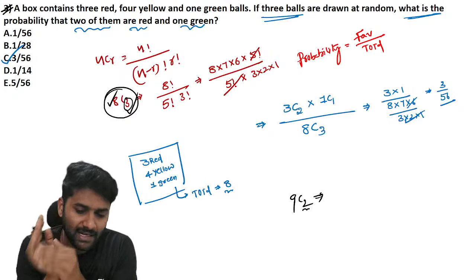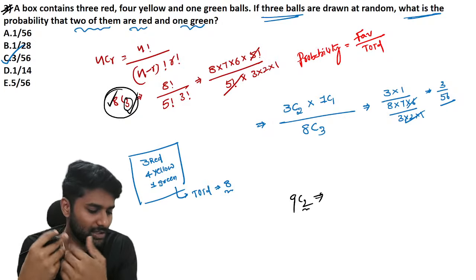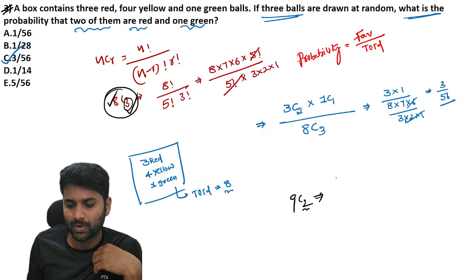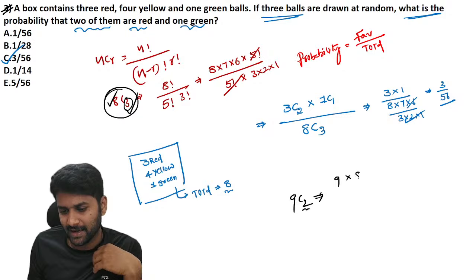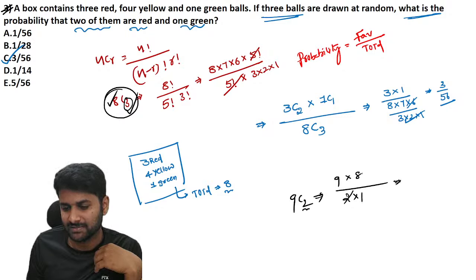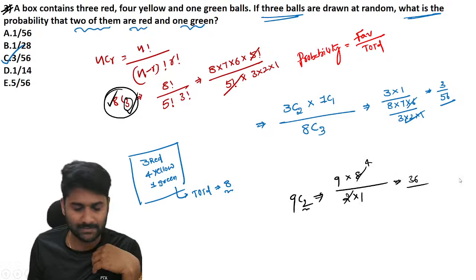Means in the final calculation, we need 2 values in the numerator and 2 values in the denominator. What are the two values in the numerator? 9, and the previous number is 8. And the denominator starts from 2, and the previous number is 1. So you can cancel, and the answer is 36.